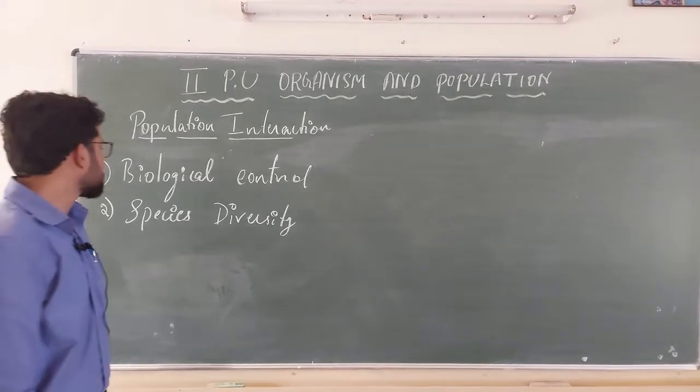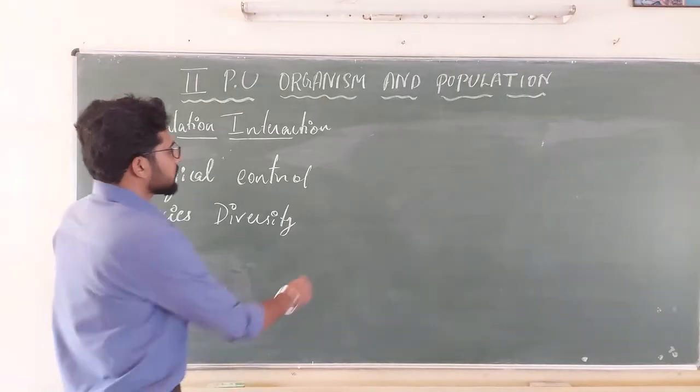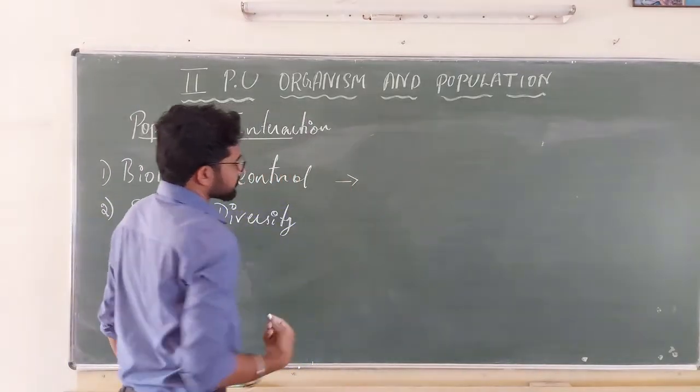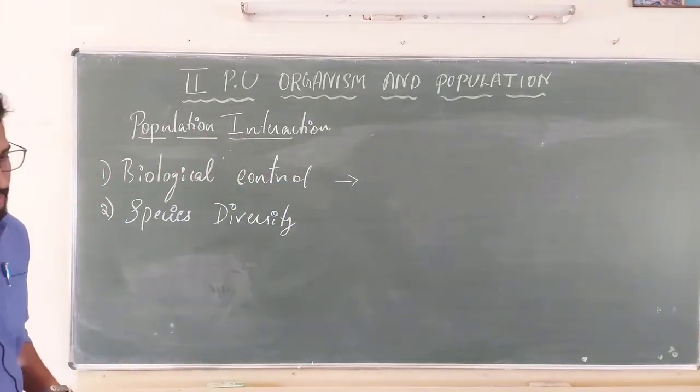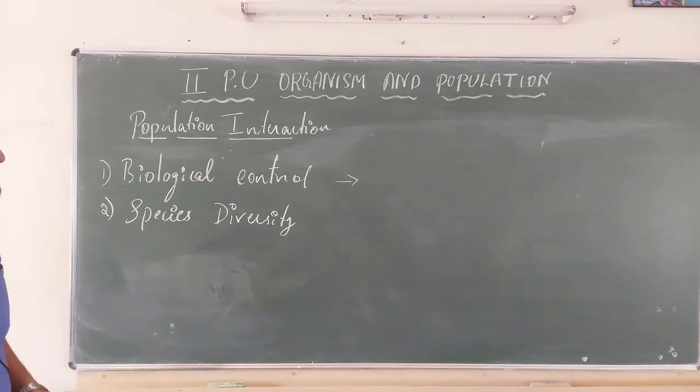The first one we are going to talk about is biological control by the predators. This is very important as well as very interesting.